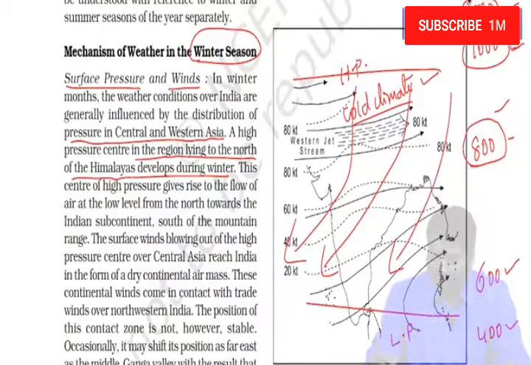Now you tell me, if I consider 1500 and 1000, can I say 1500 is high pressure, 1000 is low pressure, winds blow from poles to Tibet. Now when I take Tibet and India, can I say 1000 is high pressure and 800 is low pressure? And then can I say 800 to 600, this is high pressure and this is low pressure?